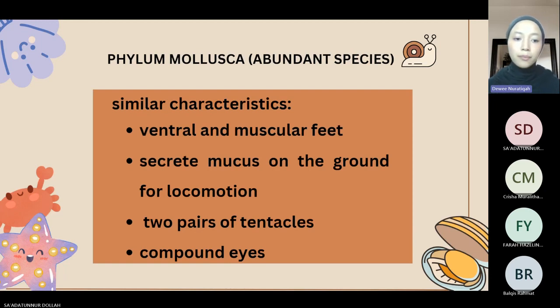Since we collected more invertebrates from the class Gastropoda than from any other class, we may conclude from the invertebrates that we observed and collected at Tanjung Penyabung that phylum Mollusca is the abundant species in Tanjung Penyabung. That's all from me.